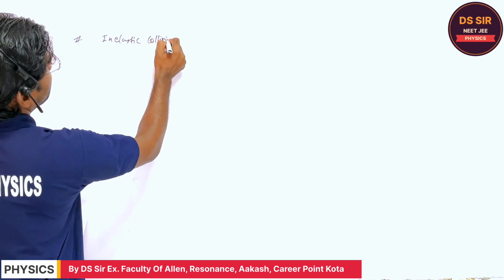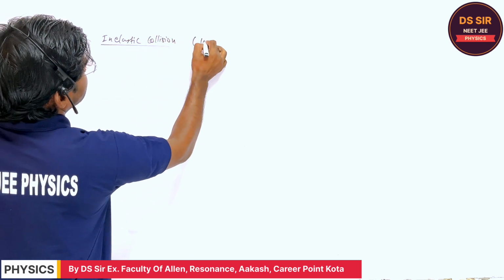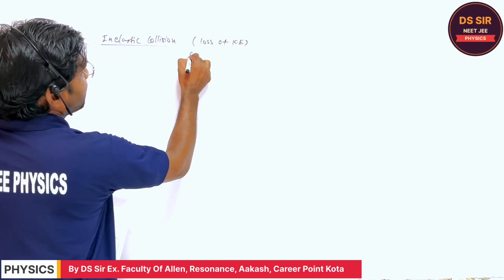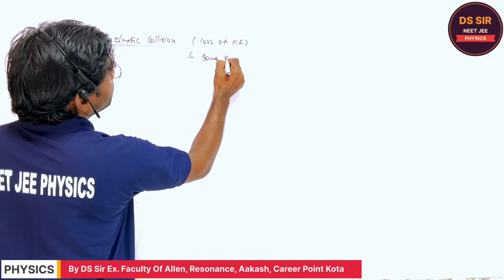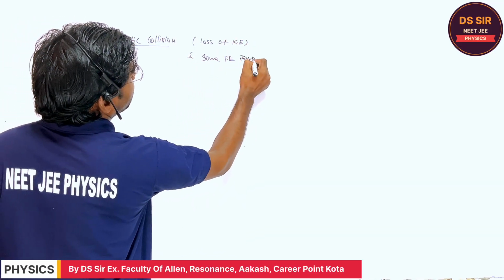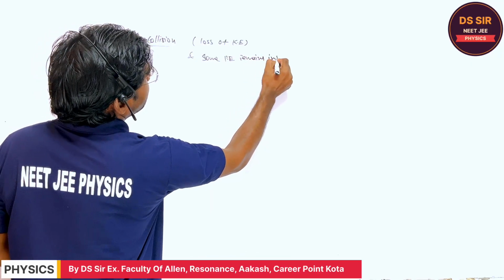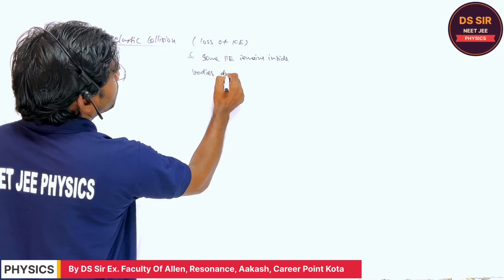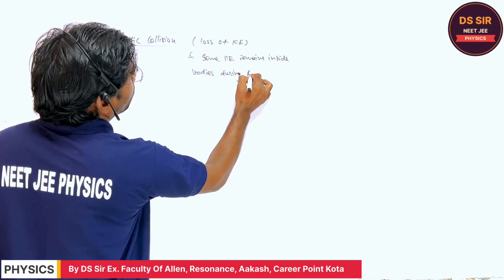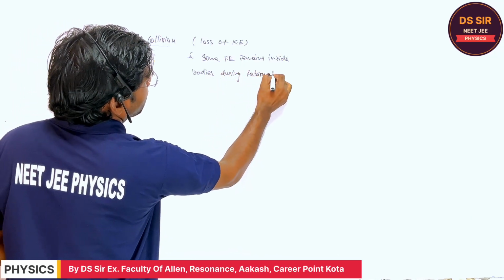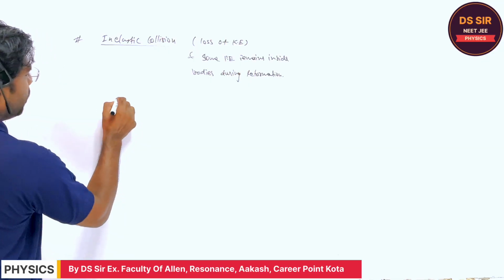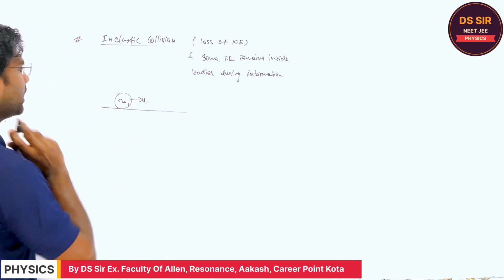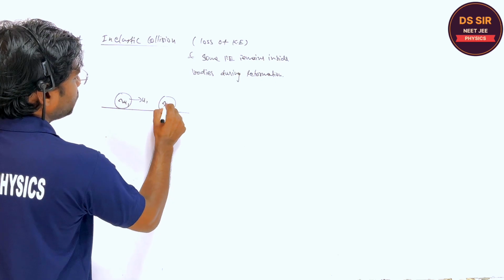Loss of kinetic energy occurs and some potential energy remains inside the bodies during reformation. That's it, right?